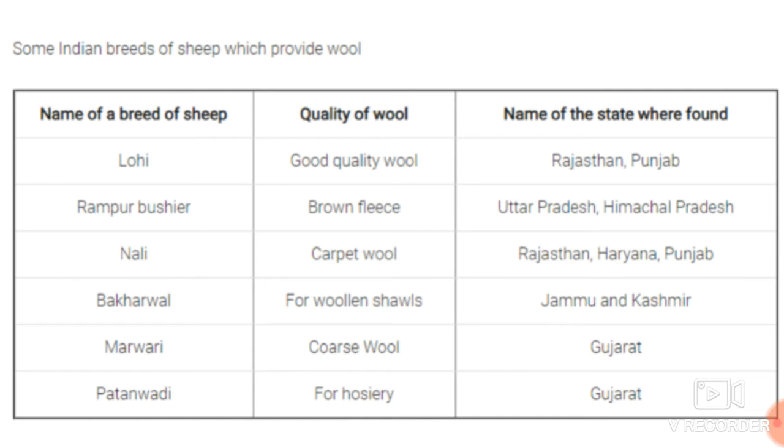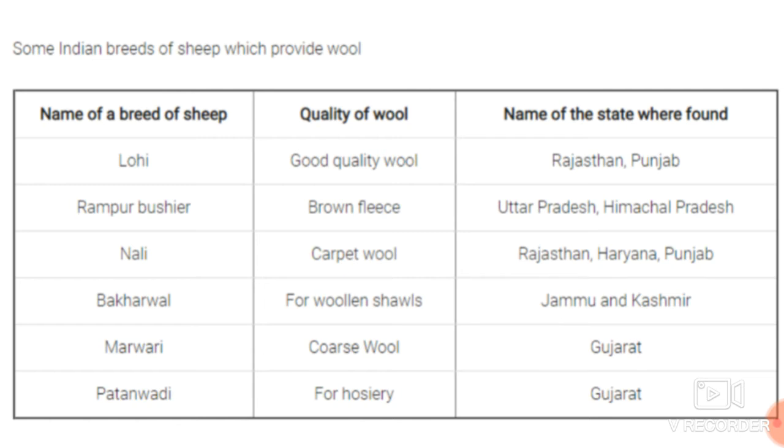The Bhakarwal is a breed of sheep whose wool is used for woolen shawls. It is generally present in Jammu and Kashmir. The next one is the Marwari.